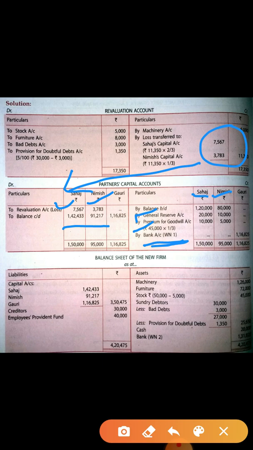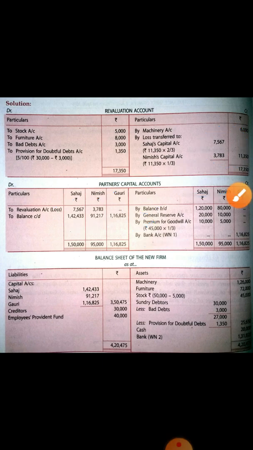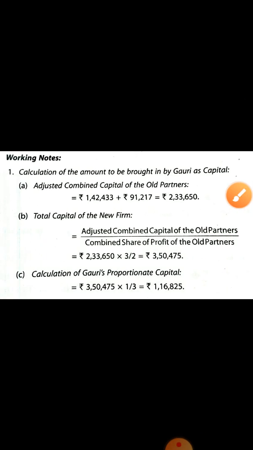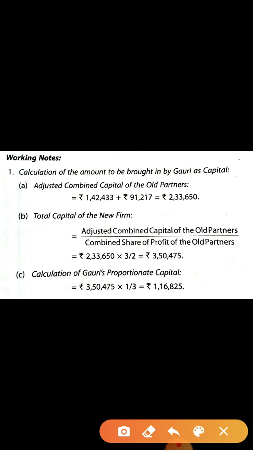Now you have to find out Gauri's capital. Now the calculation you have to do with Gauri's capital. See, here you have already found out the adjusted capital of old partners. Sahaj is this and Nimish amount is this. Now add it and find out the combined capital.